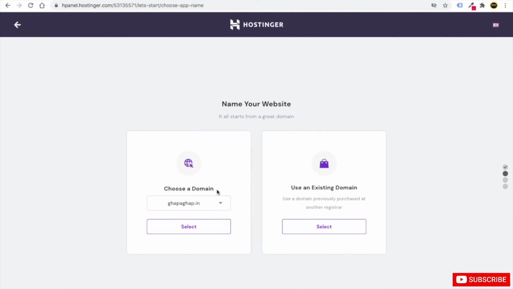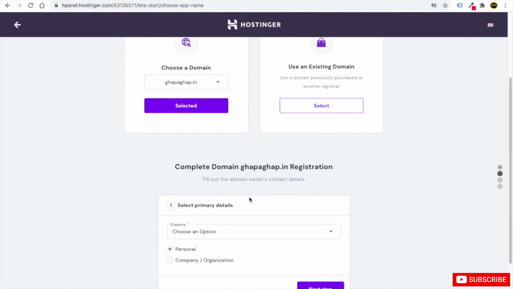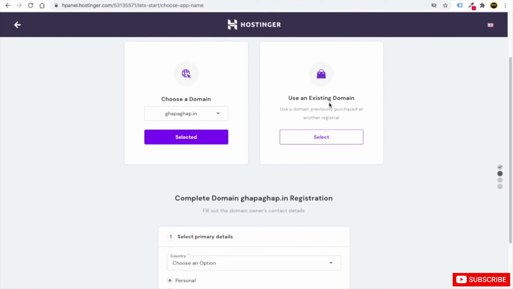Now it will immediately tell you to choose a domain. So you have this domain which you have just got. You can just use this, or in case you have some other domain, maybe purchased from GoDaddy or Namecheap, I will also teach you how you can connect Hostinger with the domain you purchased from GoDaddy, Namecheap or any other domain website. But right now we have taken this domain for free, so I will select this domain.